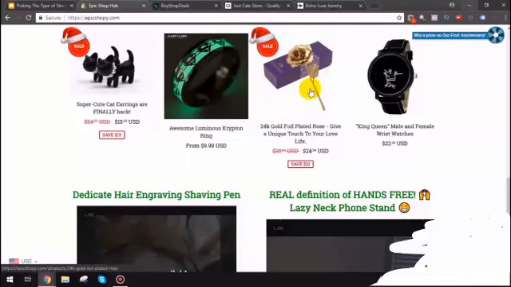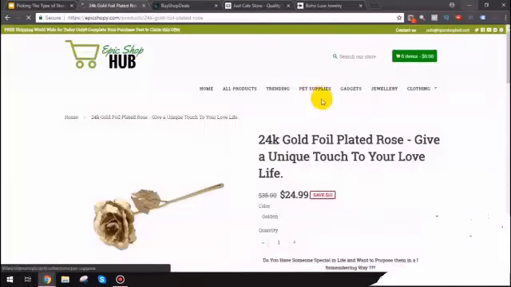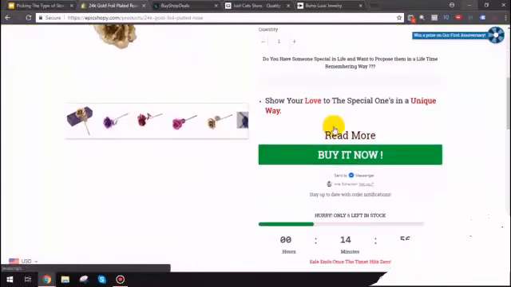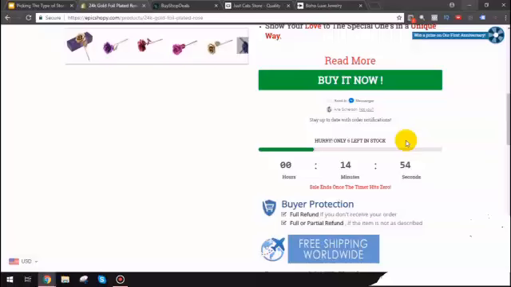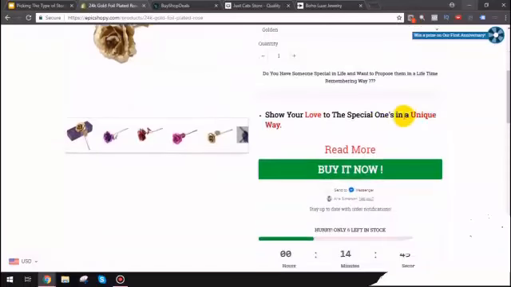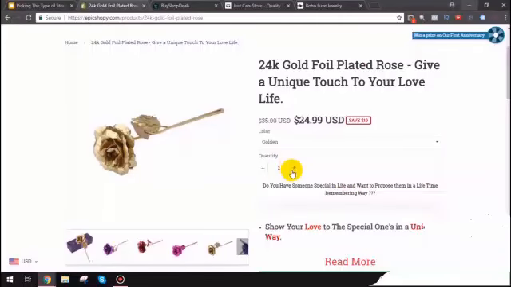This is perfect for like Mother's Day, and of course, just any birthday, whatever it can be, also for your couple goals, whatever you want to call it. But of course, this is very important to look at. Now, as you can see right here, they have this banner: buy two for an additional 15% off. So essentially, if you buy more than one, you'll get it at a discounted price.